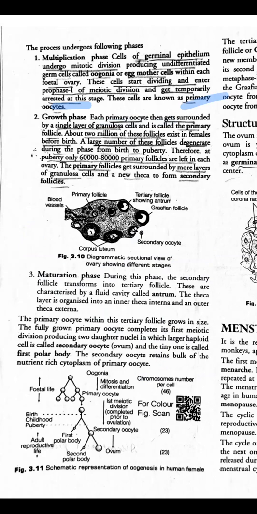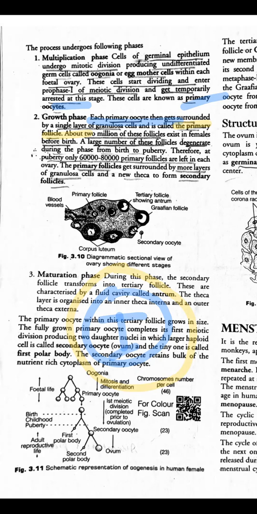This primary oocyte would be having a granulosa layer. So this is the primary oocyte. Now it has a granulosa layer. This will form the primary follicle. Now you understood what we mean by primary follicle? Okay.